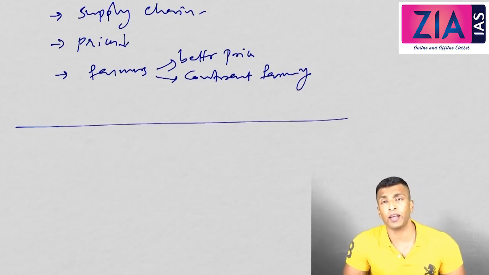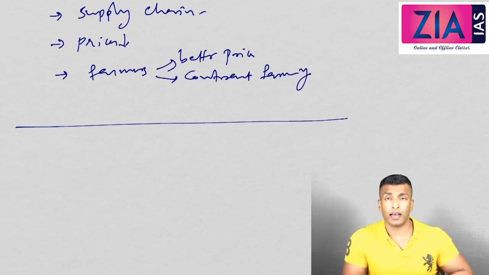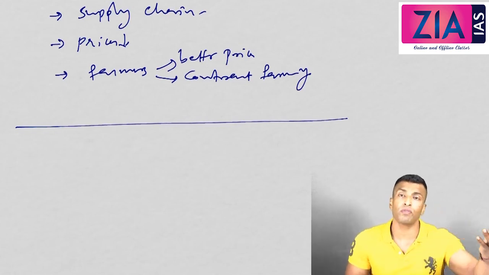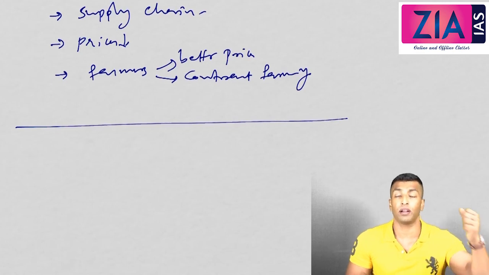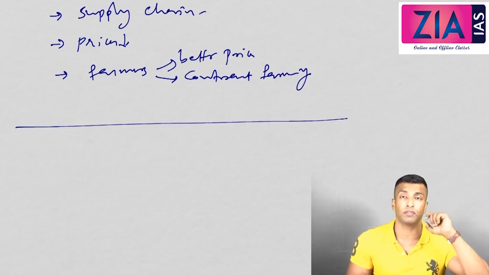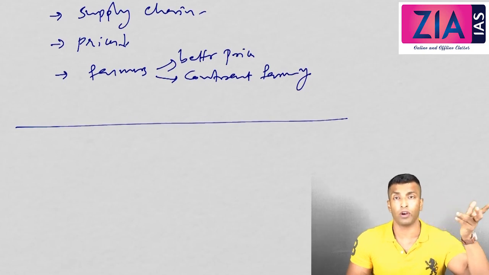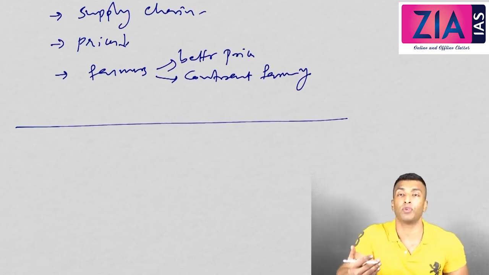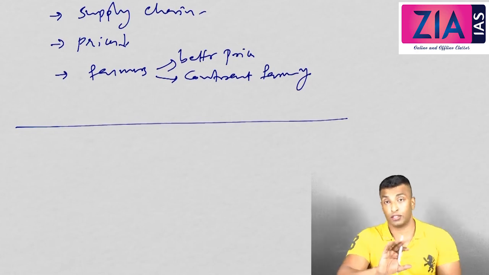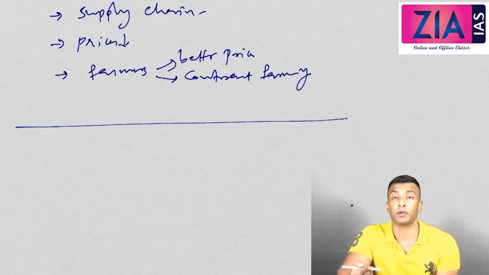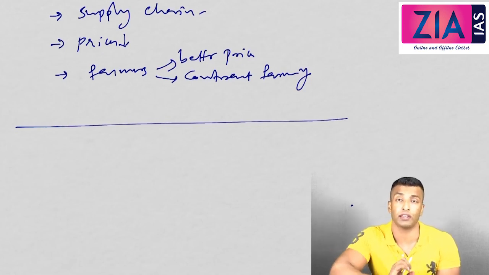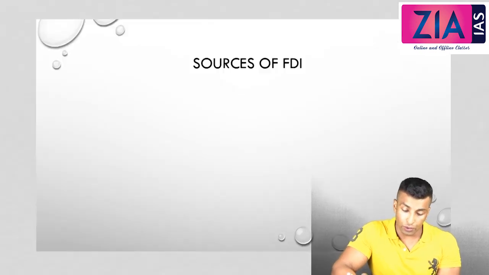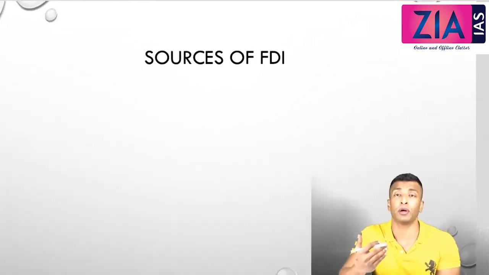Moreover, in FDI in e-commerce, whoever wants can buy. There is no identity, so there are a lot of problems which can be associated with FDI in e-commerce. There are a lot of anonymous things involved in that. So FDI in multi-brand retail would have been much better. Allowing FDI in multi-brand retail would be better if you consider the scope of it, because of effective supply chain management, scientific management, logistics, and all these infrastructure facilities, especially in the context of India.